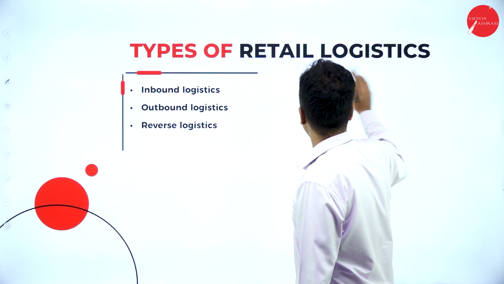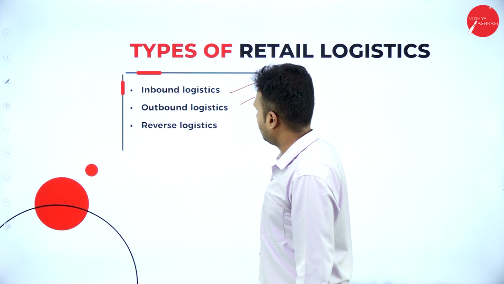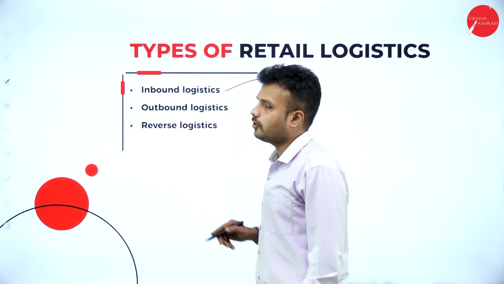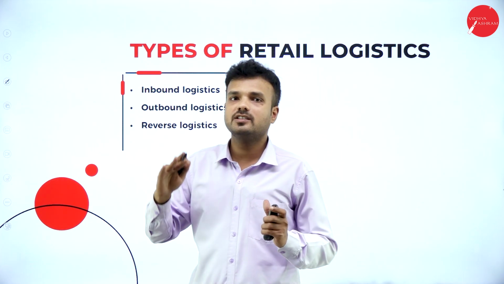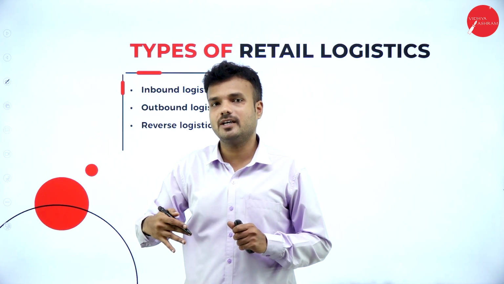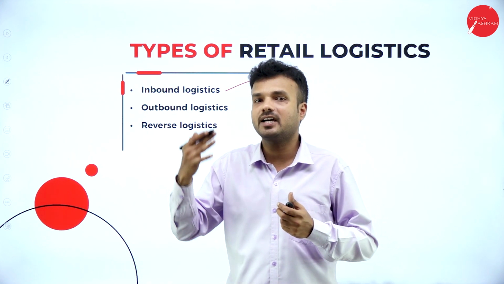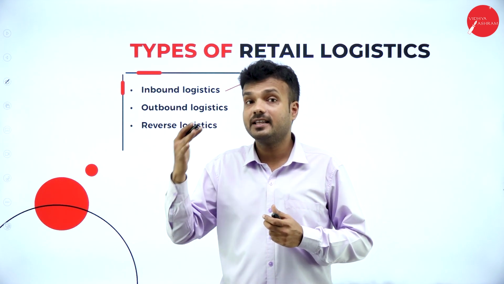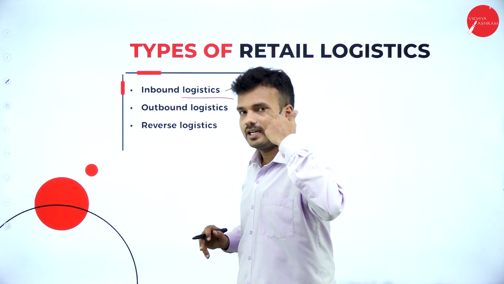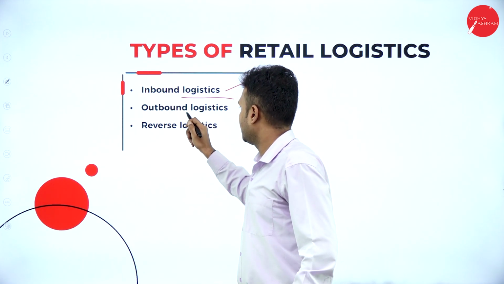So types of retail logistic are classified into three categories. The first is inbound, outbound and reverse logistic. So inbound logistic. What is this inbound logistic? Inbound logistic is the transportation which is used to bring the raw materials to the manufacturer, right? The manufacturer brings the raw materials to convert them into finished product, that way of transportation, right? So bringing the raw materials by transportation is nothing but inbound transportation, right?